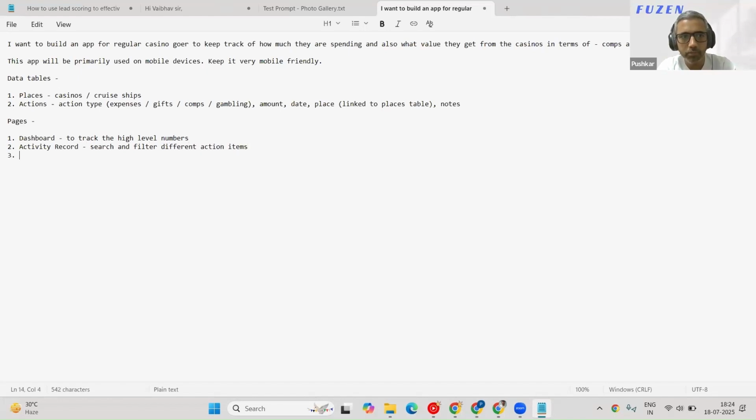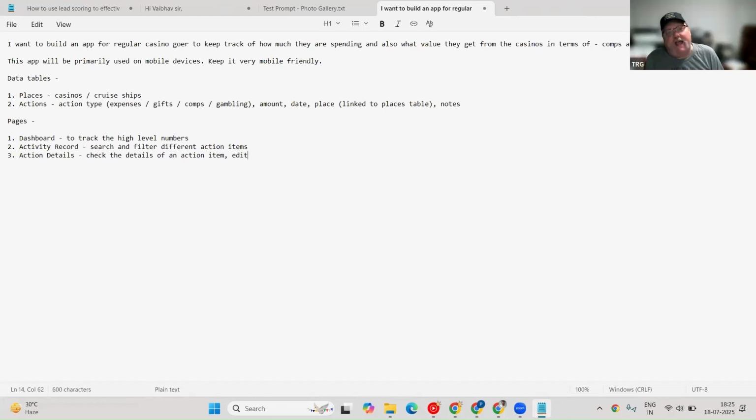And then we'll have another page that I'll call action details, where you can basically see the details of that action. So when you go to an action item detail, you can check the details of an action item. Edit. We need a place to add that. Yeah, there we go. Yep. Right.